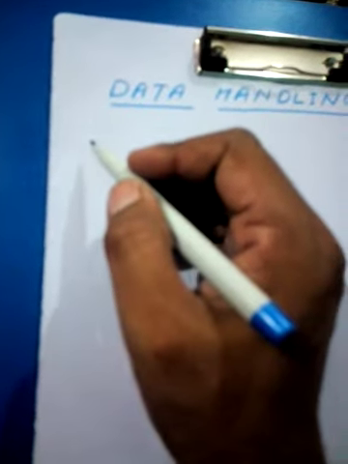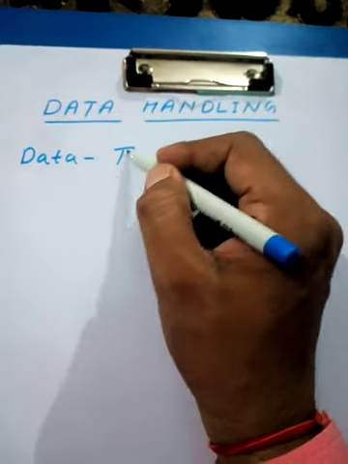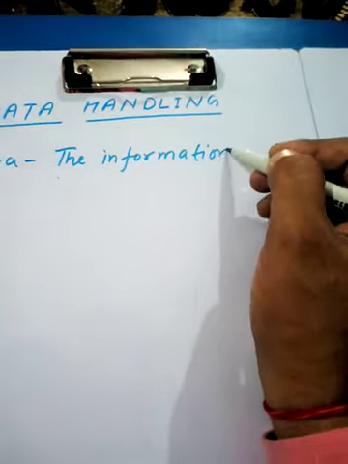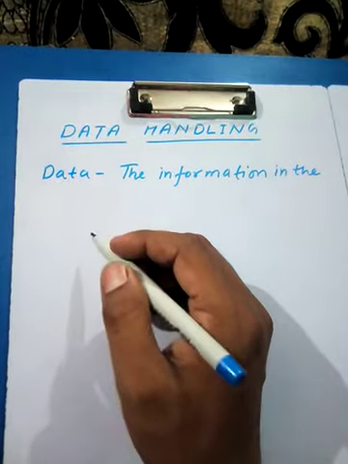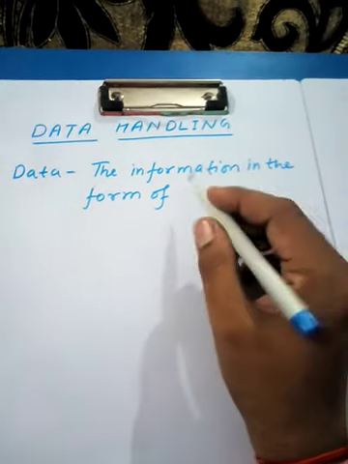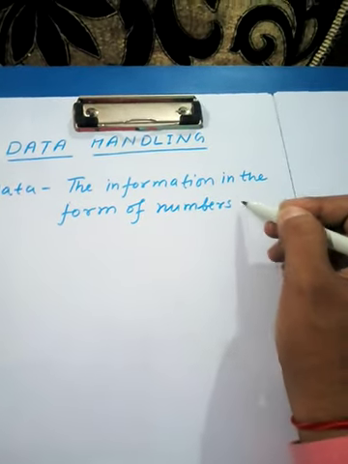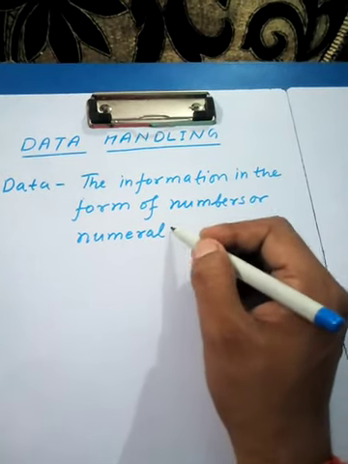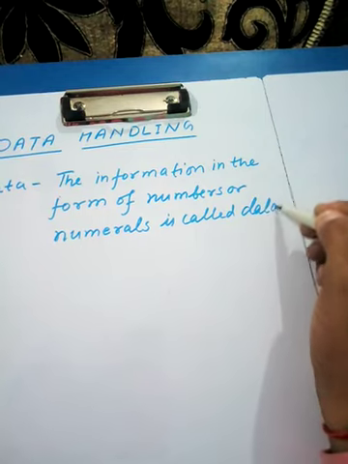Students, the first thing is data. The information in the form of numbers or numerals is called data.